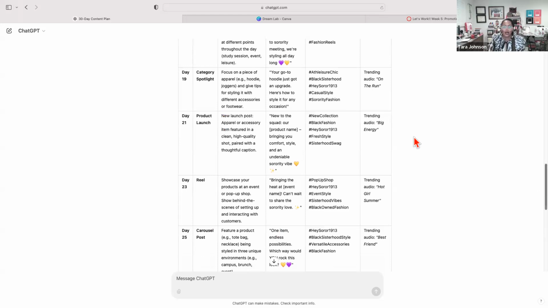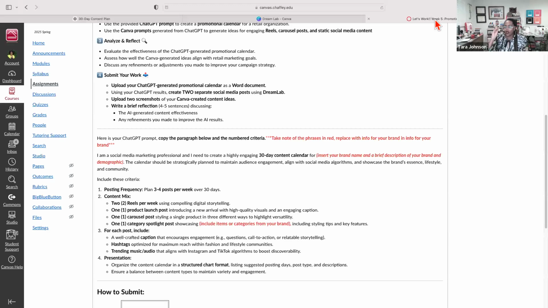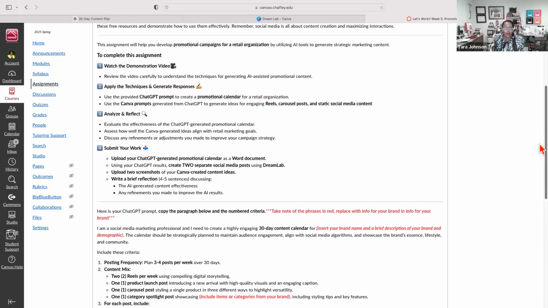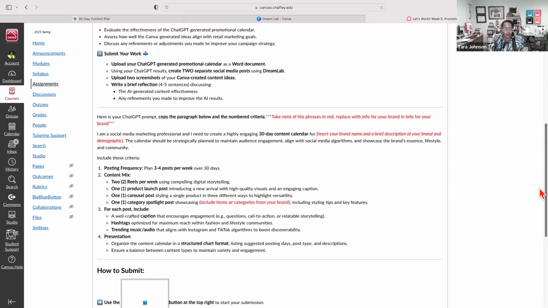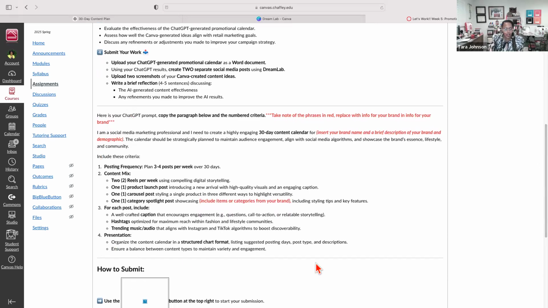Refining, okay? So back to what the assignment is. I hope you understand. If you don't, it's okay. Send me an email. What you're going to do is use the prompt that is here. You're going to make updates to the prompt based on the information in the spaces that are in red, and then drop it in ChatGPT, use your results, and then also download and upload 2 of your Dreamlab results.